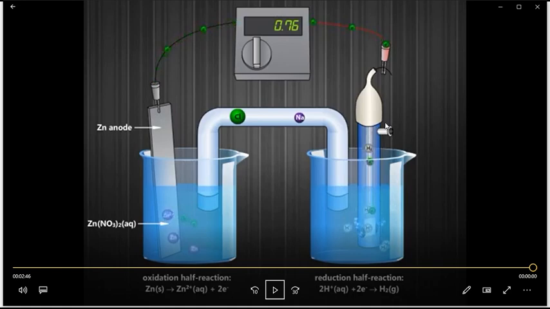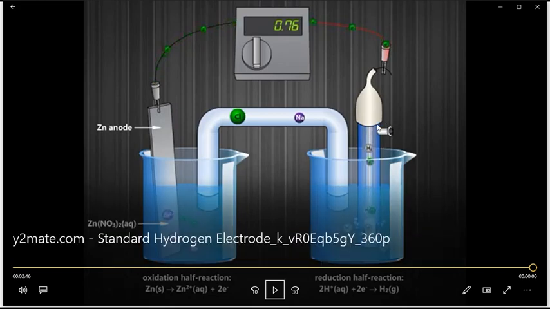E cell, this is E naught cell, okay. That is the cell potential of a standard electrode. Cell potential of a standard electrode, that is E naught cell, is equal to E cathode minus E anode, or E right minus E left. On the right, always the cathode is placed. On the left, always the anode is placed. Is it not?